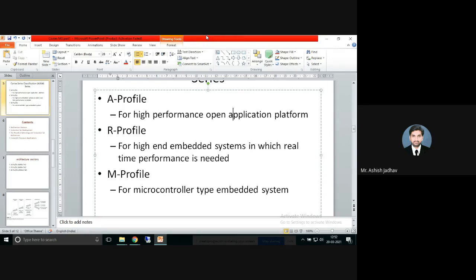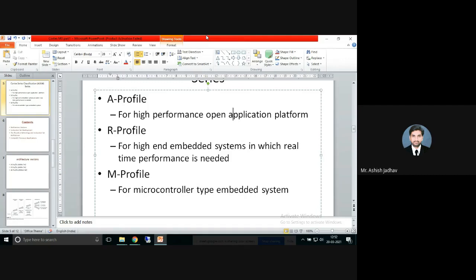And next one is M profile. This profile is targeting low-cost applications in which processing efficiency is important, and cost, power consumption, low interrupt latency, and ease of use are critical, as well as industrial control applications. They are making use of these M profile controllers.